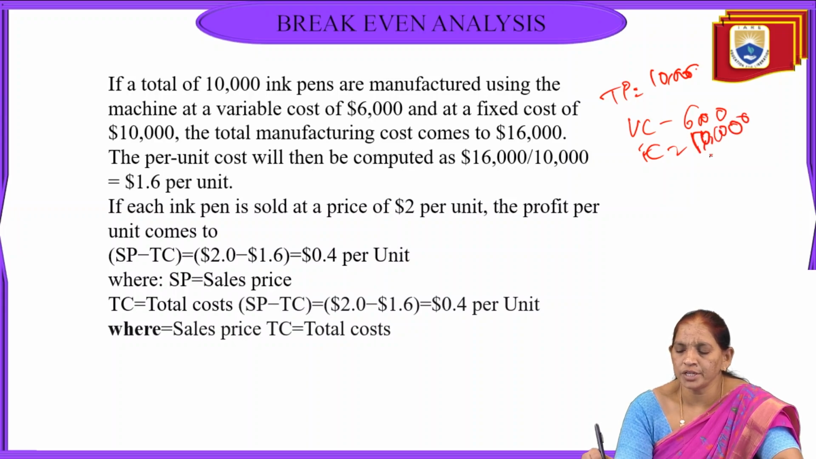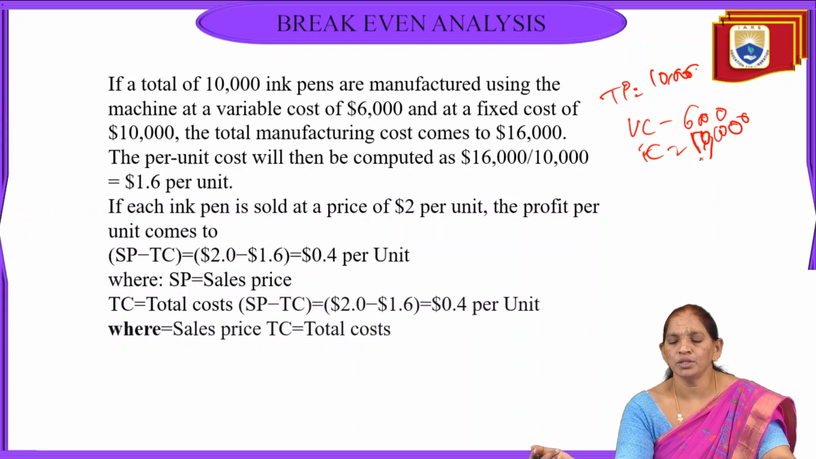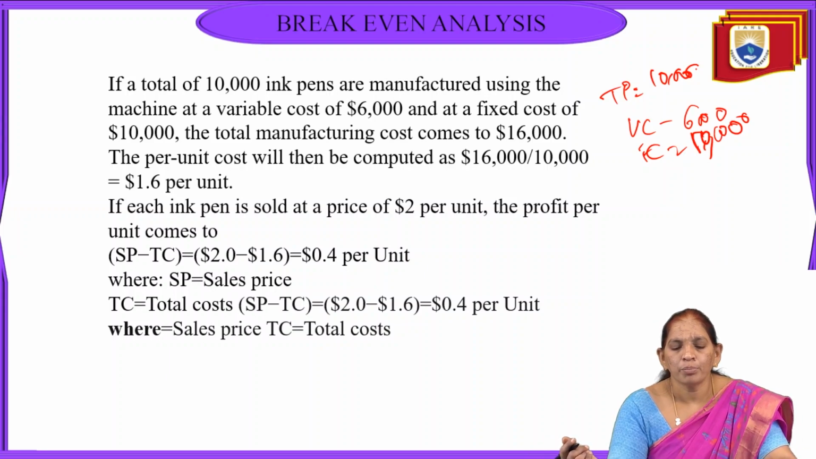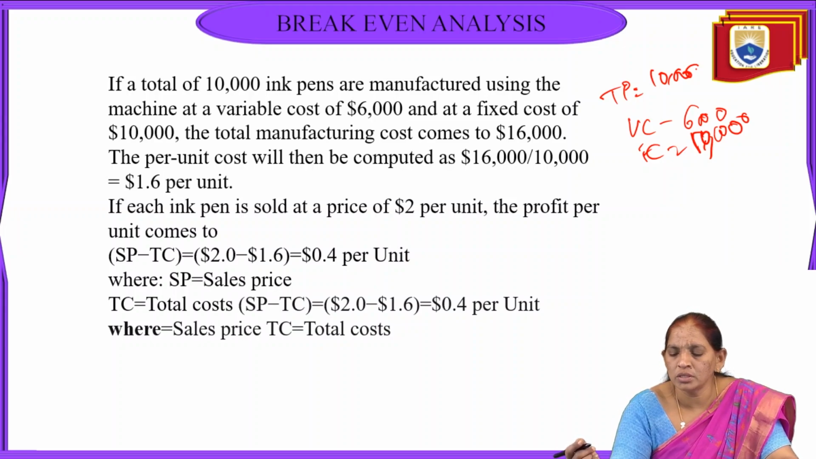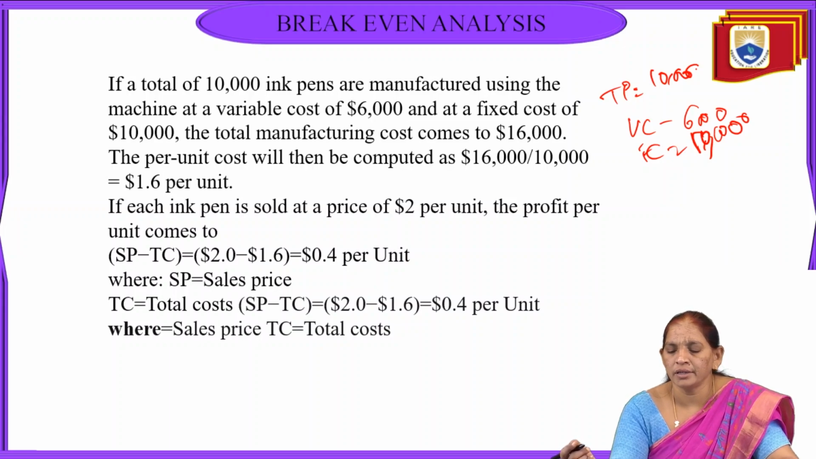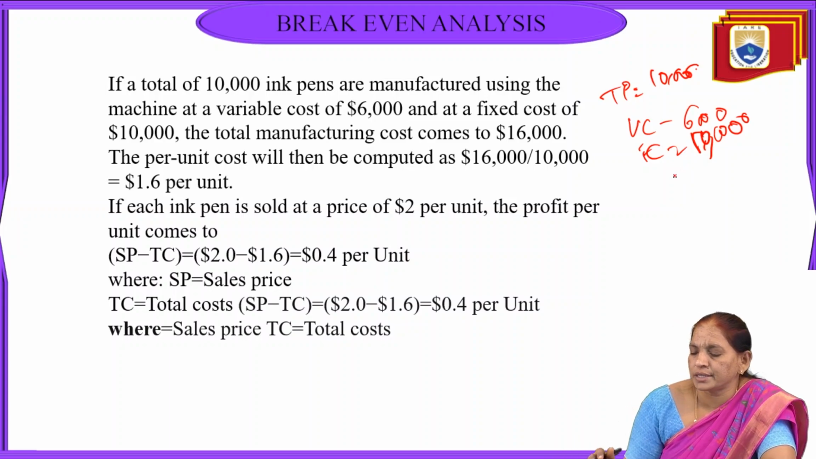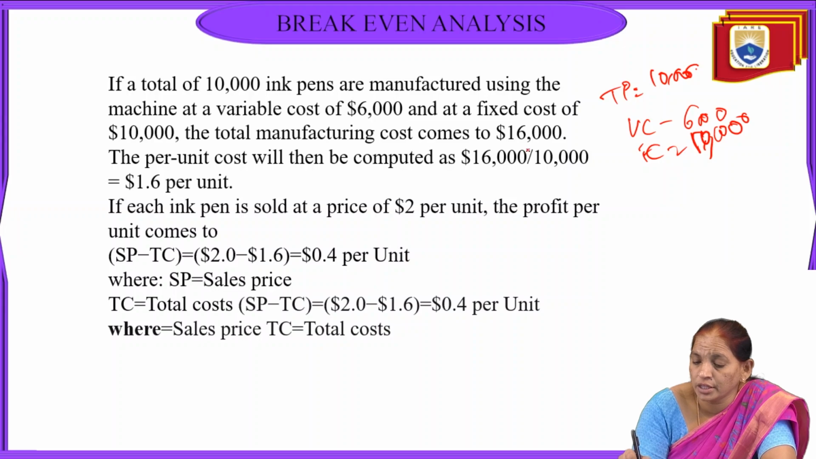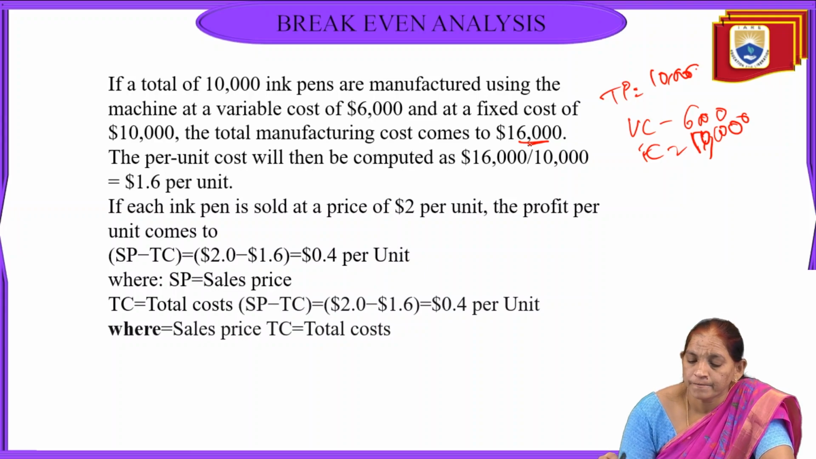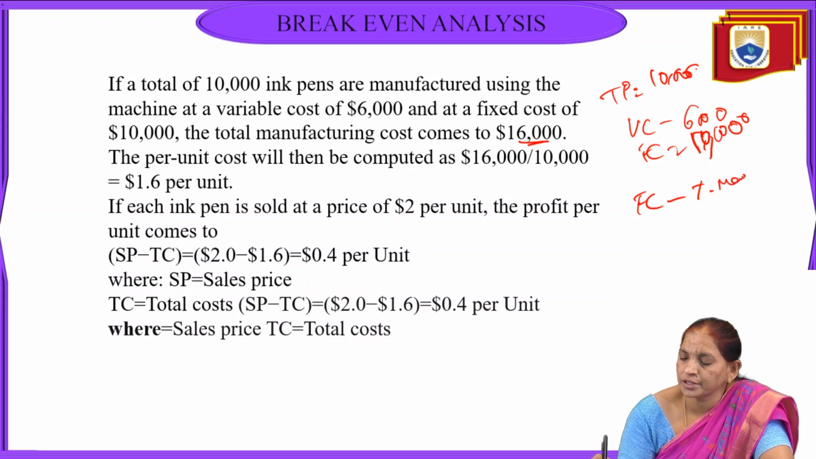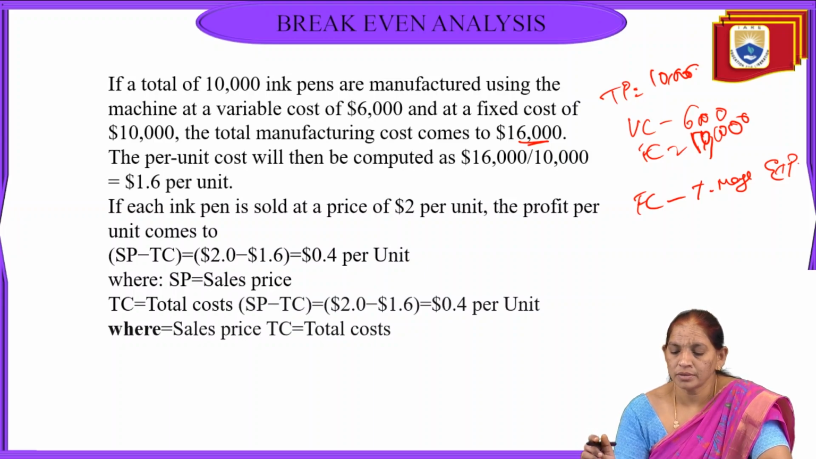10,000 rupees. So the total manufacturing cost comes as the per unit cost will be composed like sales minus variable cost, that is 16,000 by the 10, that is contribution per unit is 1.6. So how we are getting this 16,000? In the sense that is fixed cost minus total manufacturing expenses.